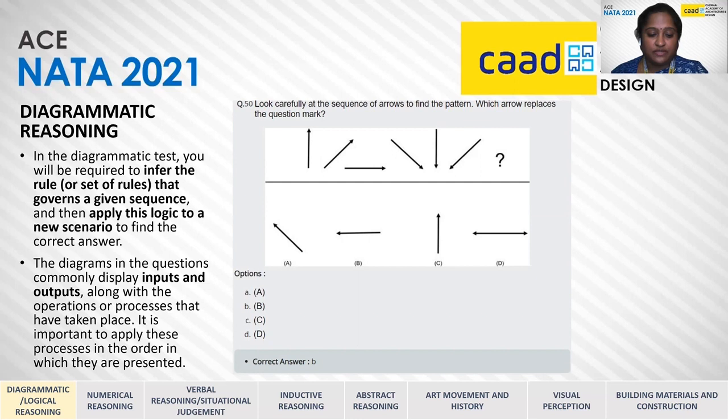In this example shown, the arrows follow a sequence of a uniform rate of rotation and horizontal movement. And following this sequence, option B seems to be the best option for the correct answer. We can also see that option D is clearly not related to the question, as there are 2 arrowheads as against 1 in the question and all the other answer choices. By elimination, D can be ruled out at first glance.